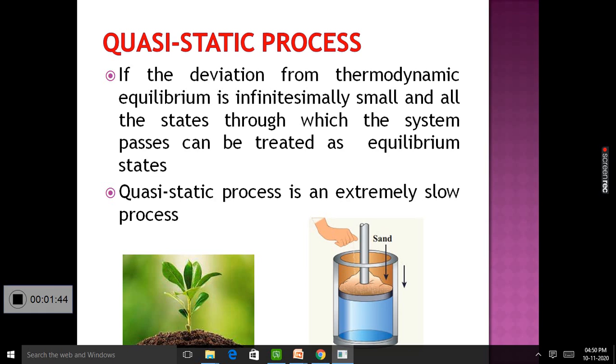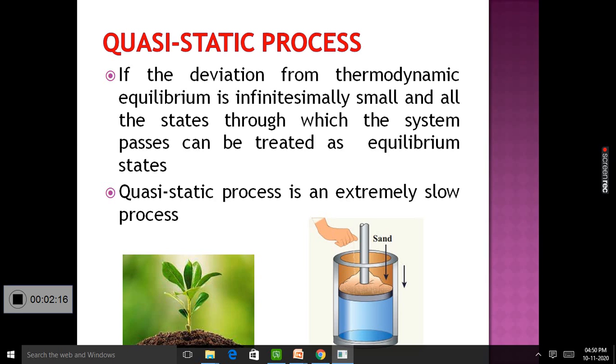We know that thermodynamic process means a deviation from thermodynamic equilibrium. If there is a deviation from thermodynamic equilibrium, there is a process taking place inside the system. In the case of a quasi-static process, the deviation from thermodynamic equilibrium is infinitesimally small.